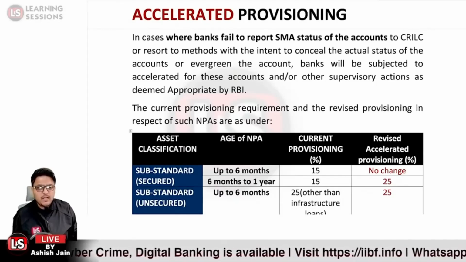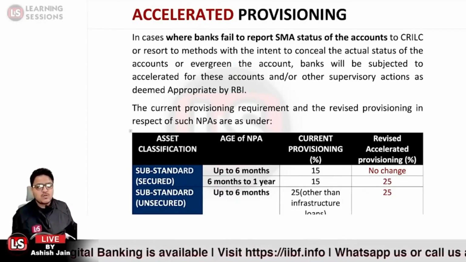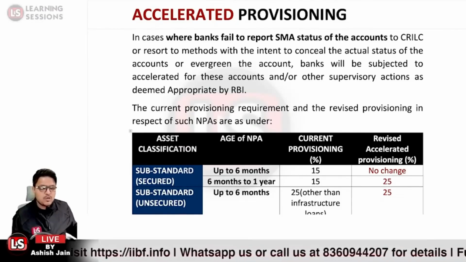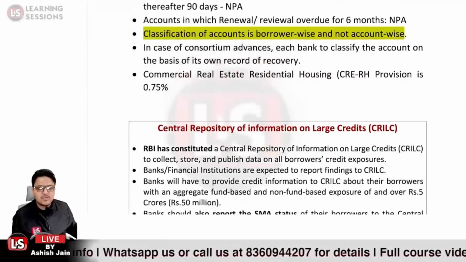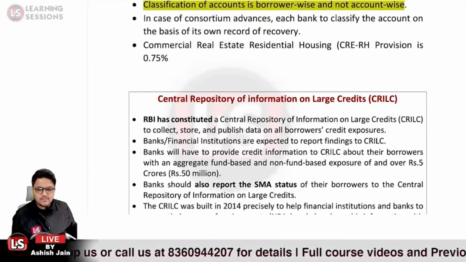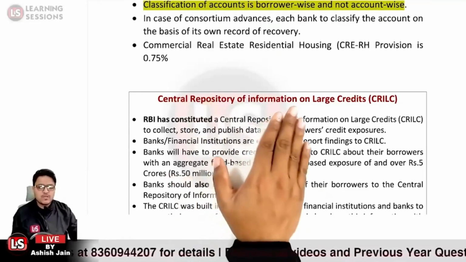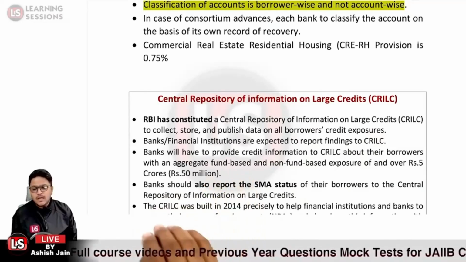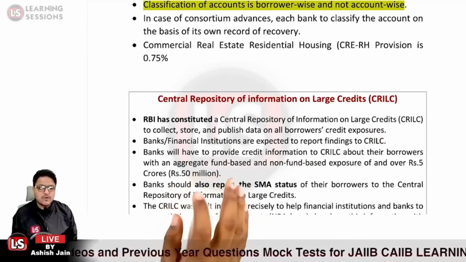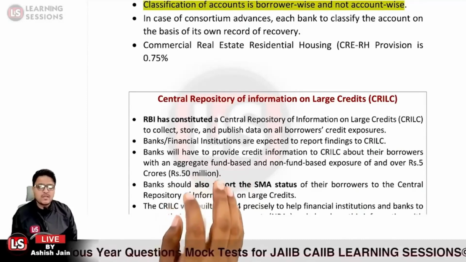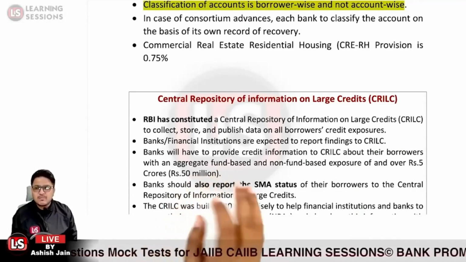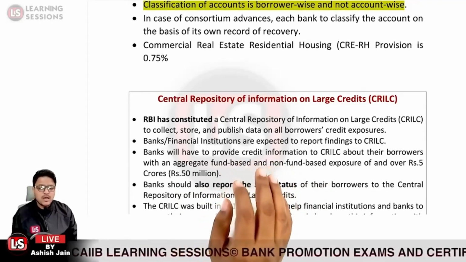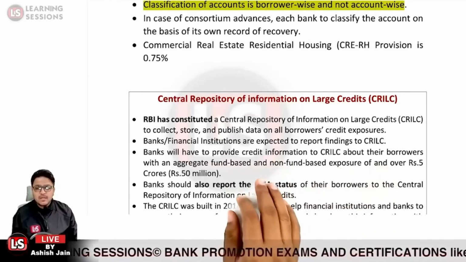So in case banks fail to report the SMA status of the accounts to CRILC, banks are to report the SMA status of the accounts to CRILC. Now what is CRILC? CRILC is the Central Repository of Information on Large Credits. RBI constituted CRILC in 2014 so as to collect, store and publish the data on the borrowers' credit exposures.